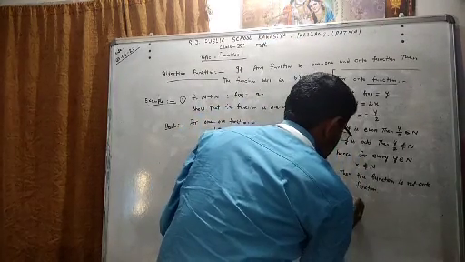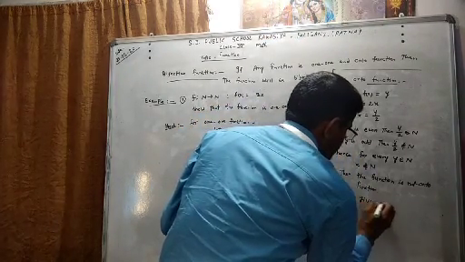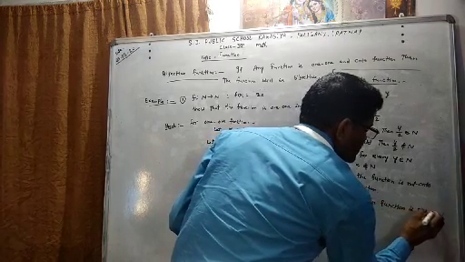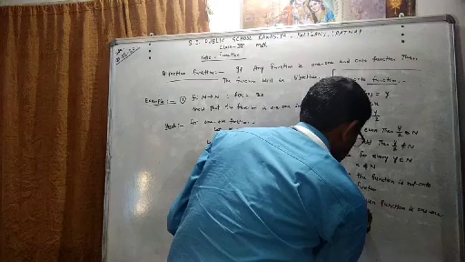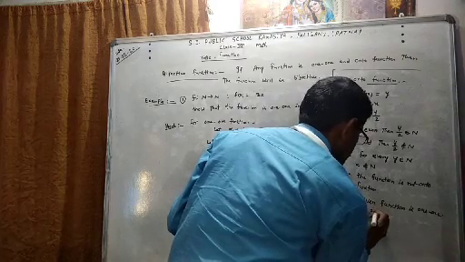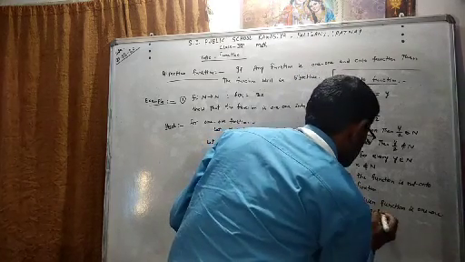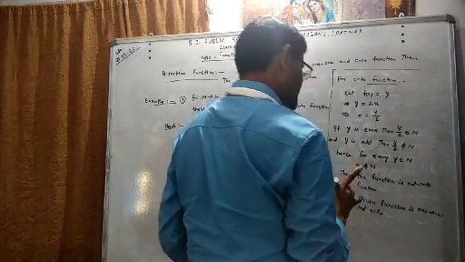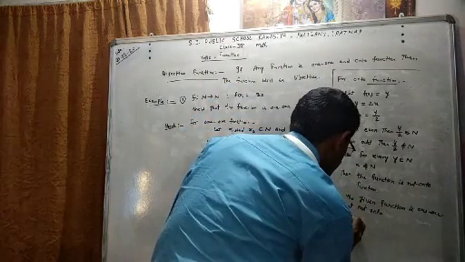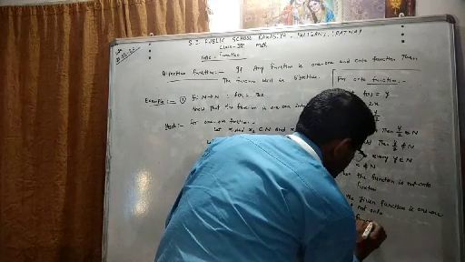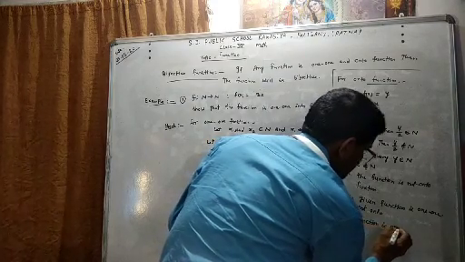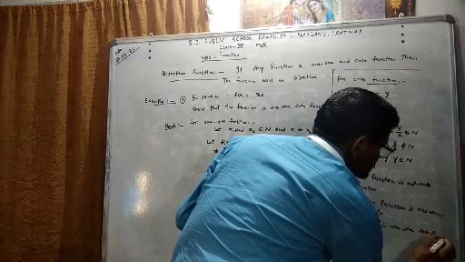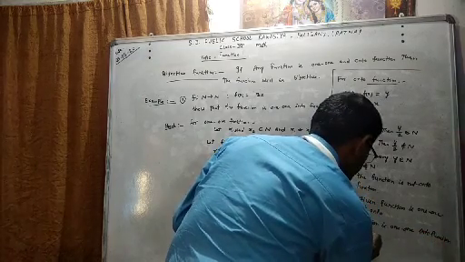Then the given function is one-one but not onto, meaning the function is a one-one into function. Therefore, the function is one-one into. It is true.